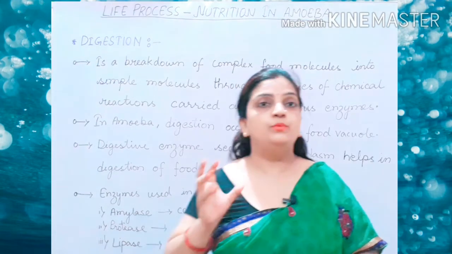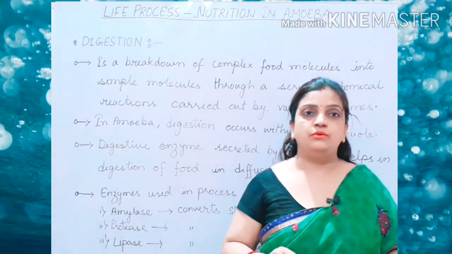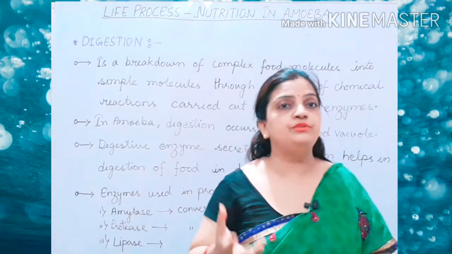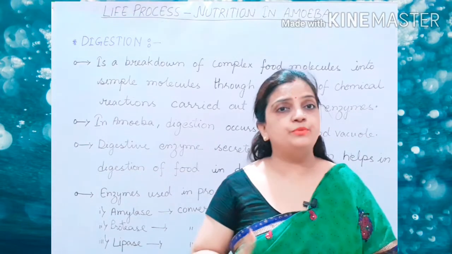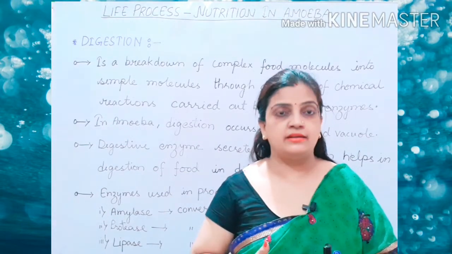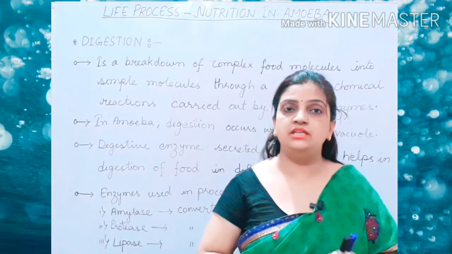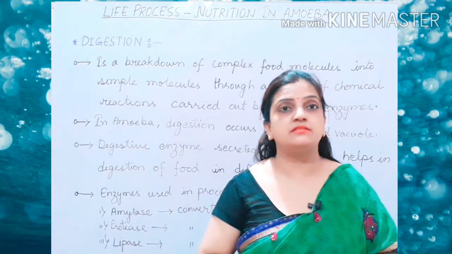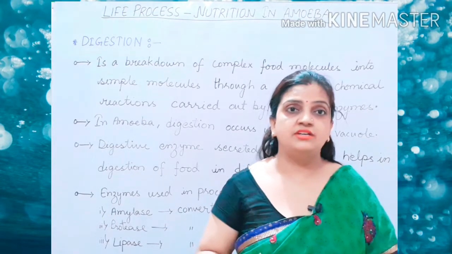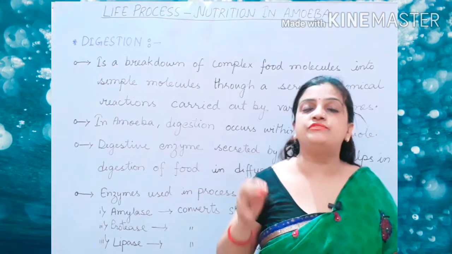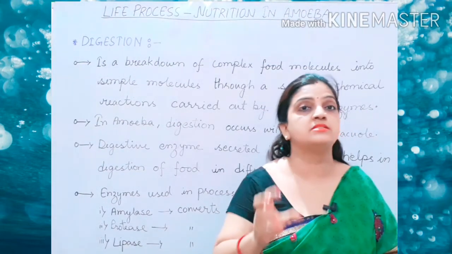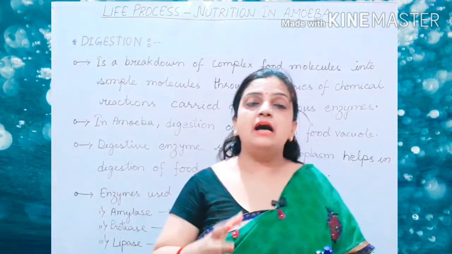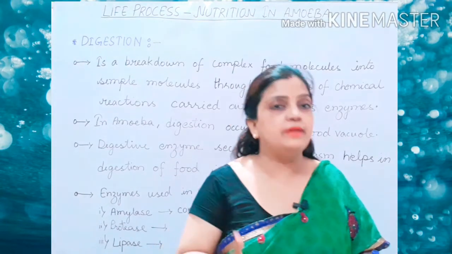But within those raw items, what are the components of food present? The different components of food present in them are carbohydrate, protein, fat, vitamins, minerals, roughage. So these are the components which are in complex form.